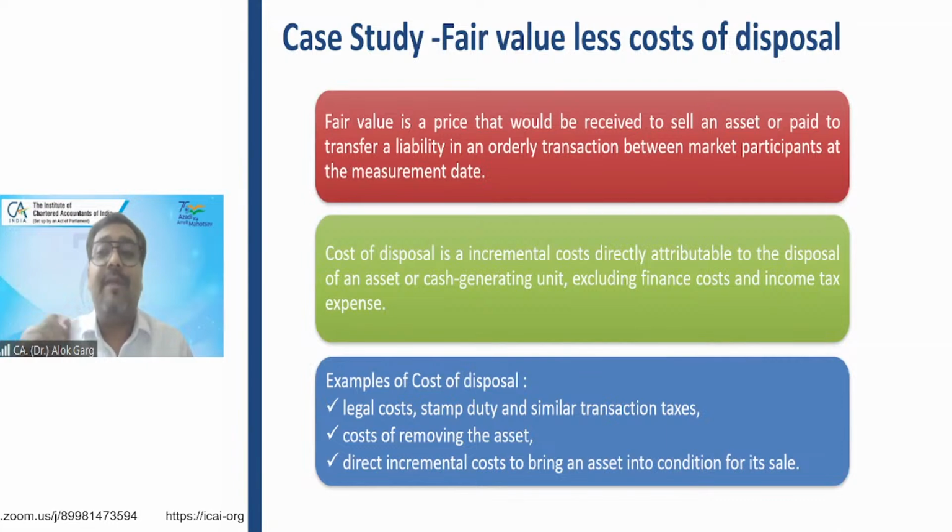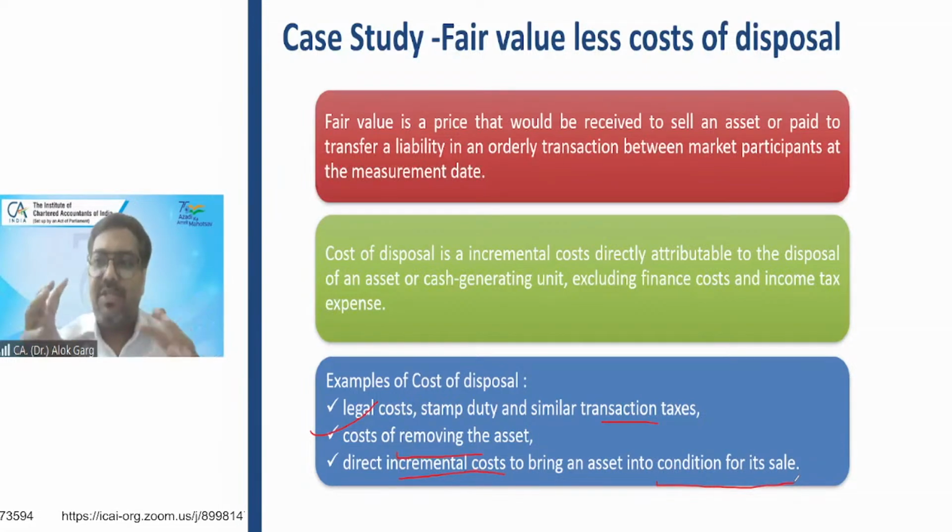But again, when you pay the brokerage, the stamp duty, the legal charges, when you sell the asset, these are the examples: your legal cost, stamp duty and similar transaction taxes, your cost of removing the asset. When you have to sell your plant, your machineries, you have to dismantle them. Correct? So there is a cost of removal. Okay. Directly incremental cost to bring an asset into condition for its sale.